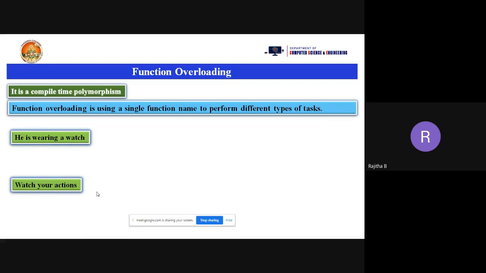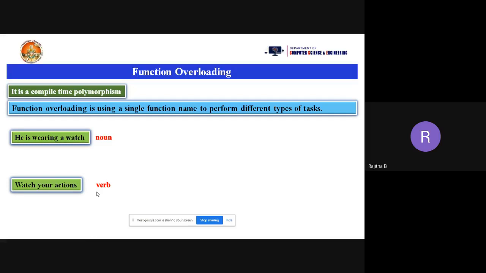So in the first sentence, watch is a noun. It is an item. Watch is an item and it is a noun. And coming to the second sentence, watch your actions, here watch is a verb. But I'm using the word watch only. In a different sentence, the purpose of watch is different.